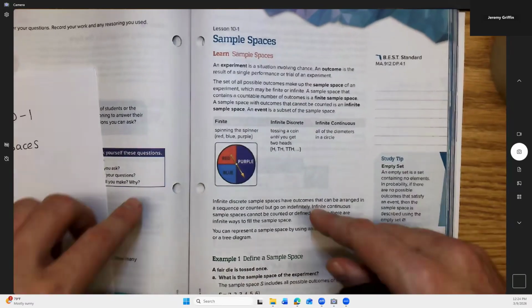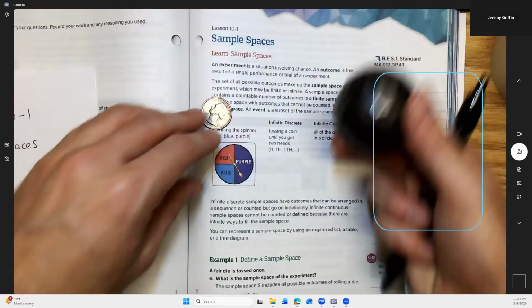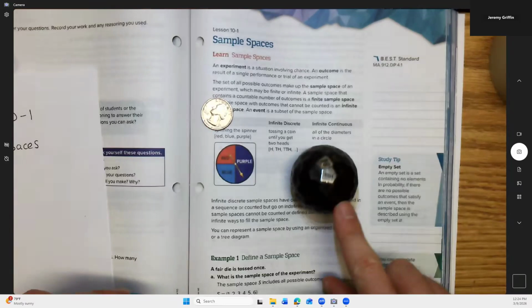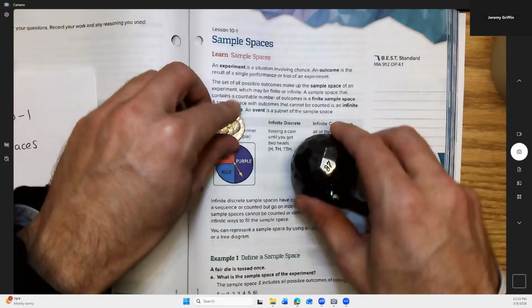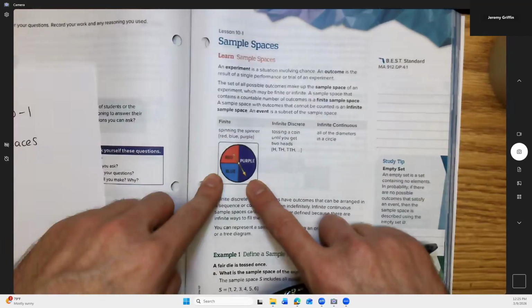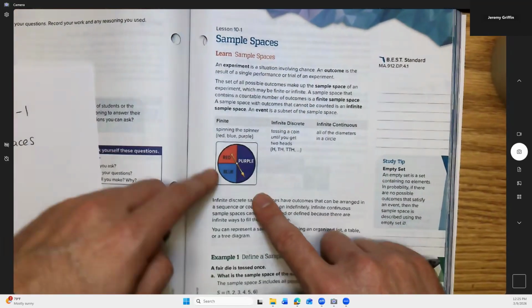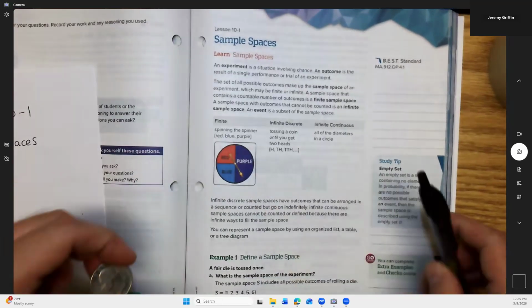If you're playing with dice, or flipping a coin, I could also roll this ball that has 100 numbers on it, a 100-sided die. We're looking at number 87 right here. So how could you define a sample space? If you're looking at the spinner, we've got a red space, a blue space, and a purple space. They aren't all even, but okay.